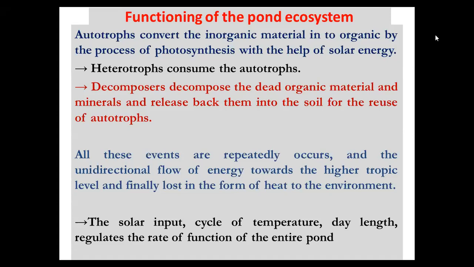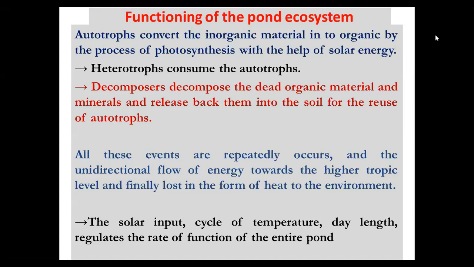As the light enters the water, according to the depth, the intensity also decreases. The upper surface of the water has more light intensity. As it goes deeper it decreases, and the bottom water has very little light.